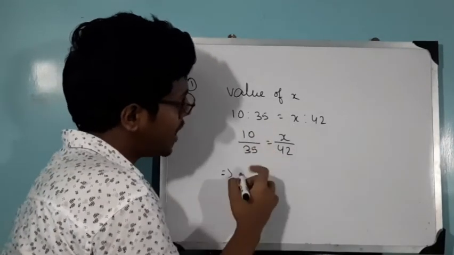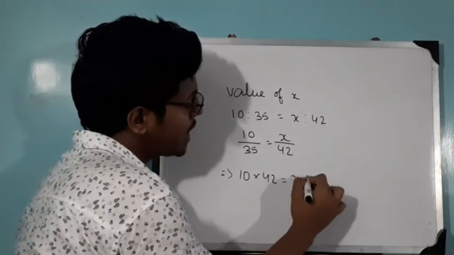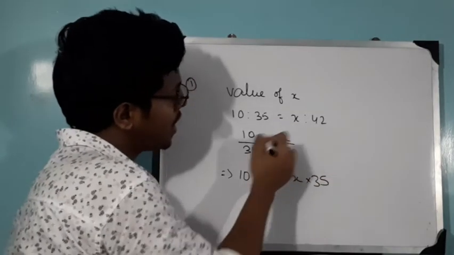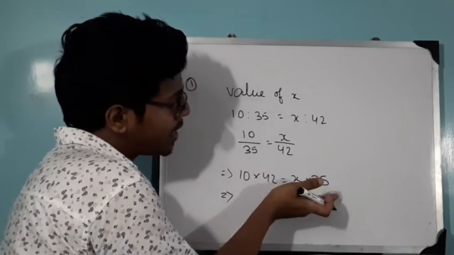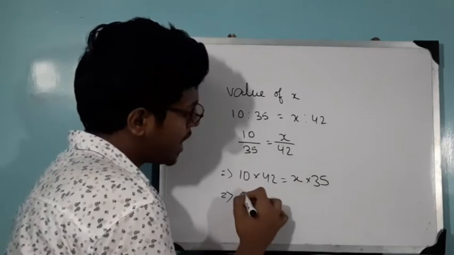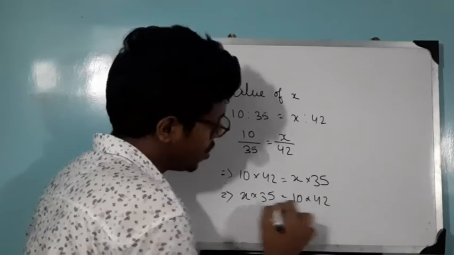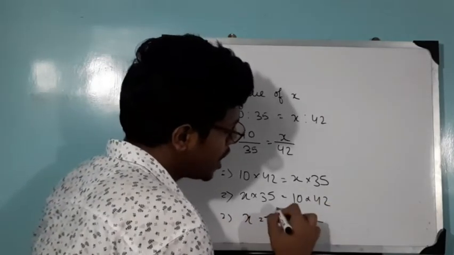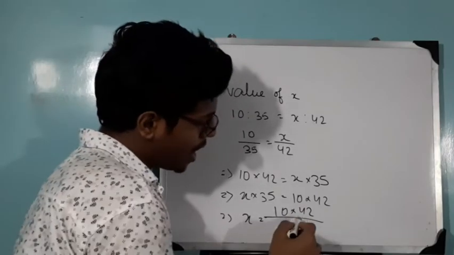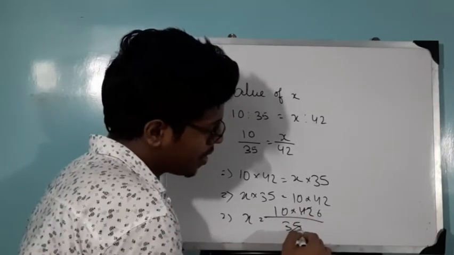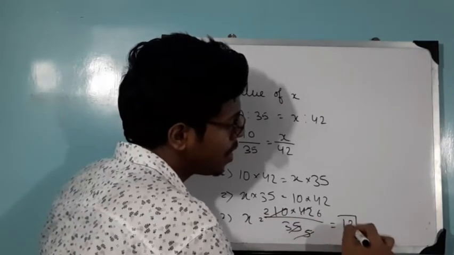Now cross multiply. 10 into 42 equal to X into 35. Now we will take the X part on the left hand side. X into 35 equal to 10 into 42. Now X equal to 10 into 42 by 35. Now see, 6, 5, 2. So the answer is 12.